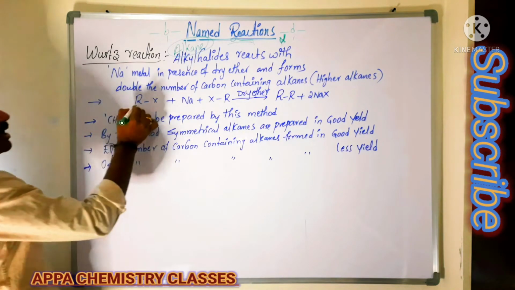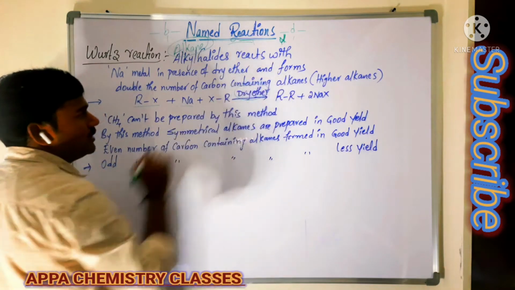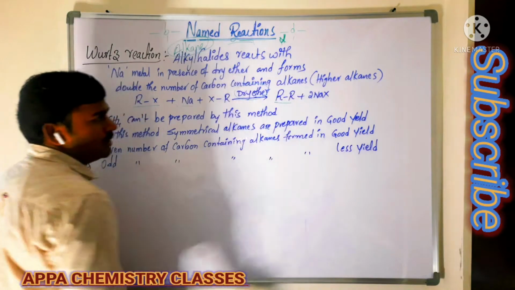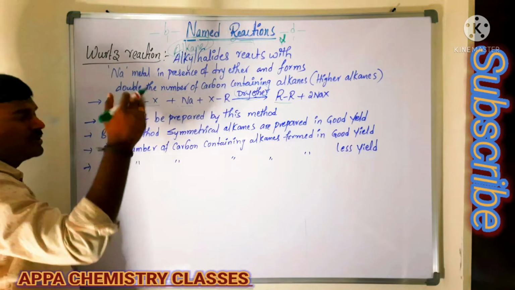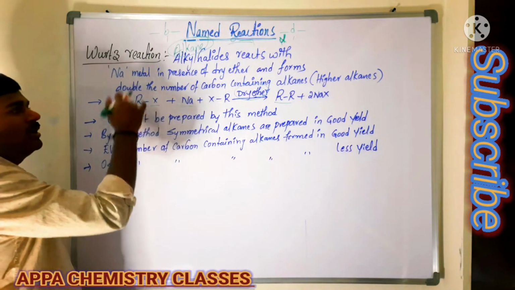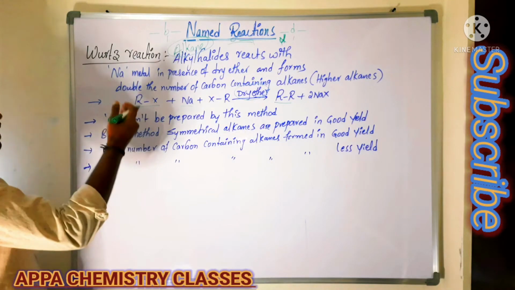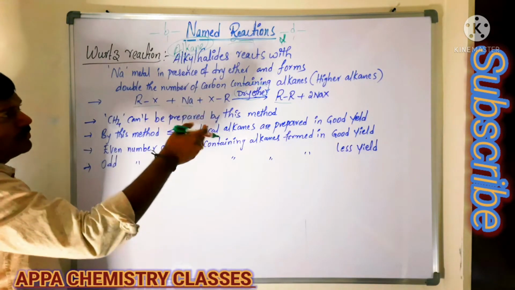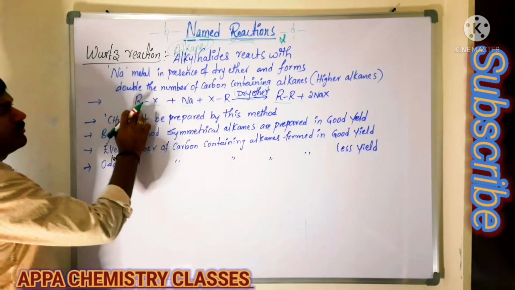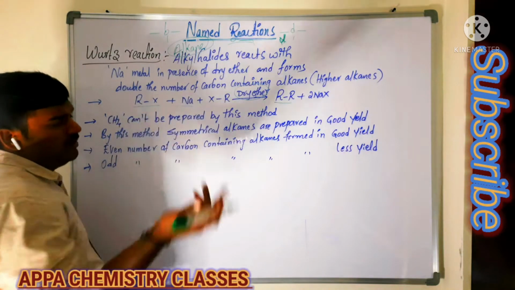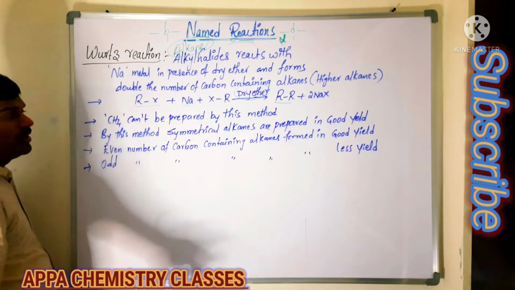Now you see here, this is an alkyl halide. When it reacts with sodium metal in presence of dry ether, it forms the higher alkane. So that is what we call the Wurtz reaction. Higher alkane in the sense an alkane with more number of carbons, double the number of carbons of the alkyl halide. Now here the alkyl groups may be the same or different. First we will see the same type of alkyl group, and later we will see the other.